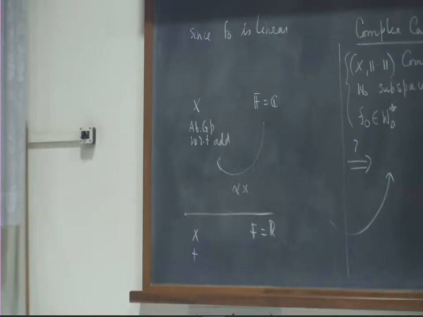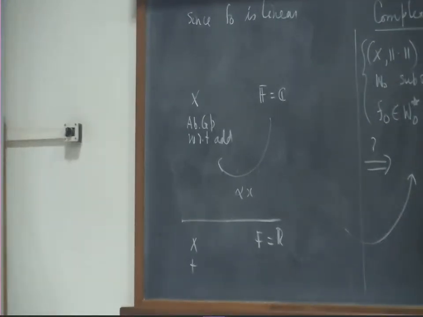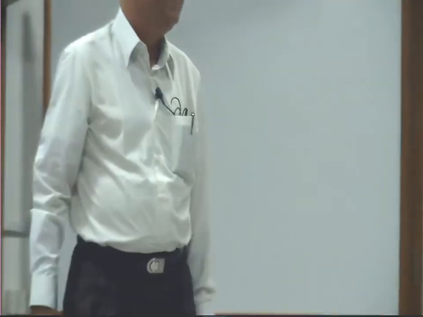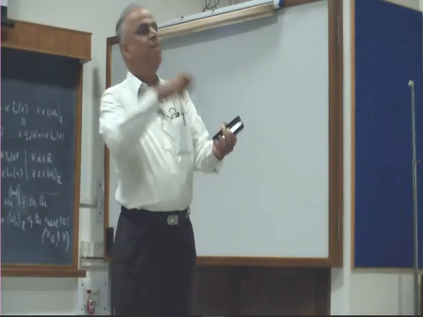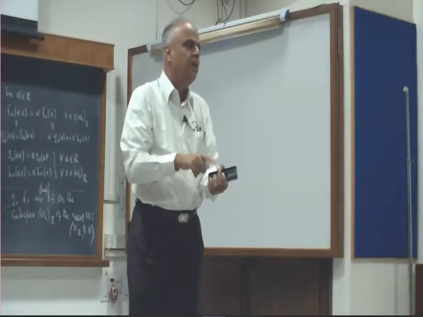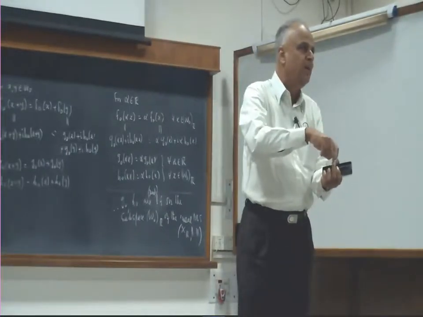But once you do alpha x, that has also to be... But it is still back in x only. It is, but if you take alpha to be real, whatever alpha x you get is back in capital X, which you started with. The vectors are the same. When you say alpha x, the operations are different, but the vectors are still the same, isn't it? Your basic x has not changed. You take a vector in it and multiply; that is a different operation, with an external element.